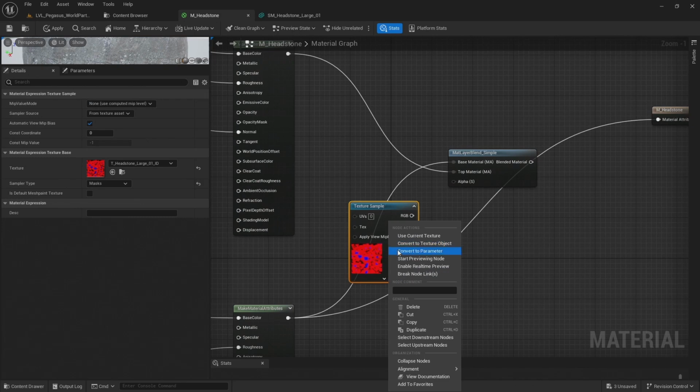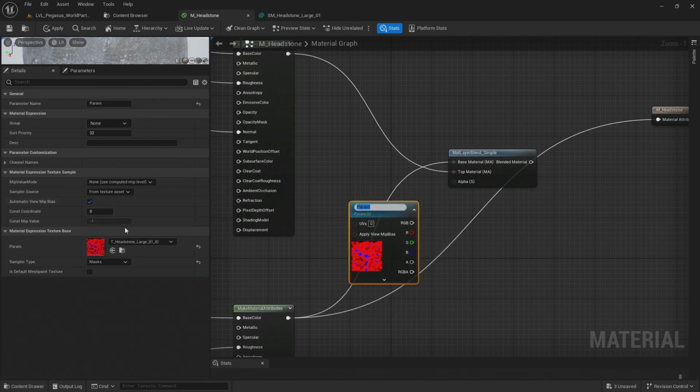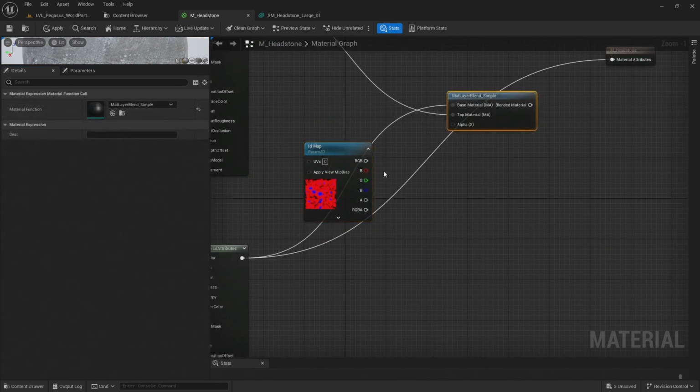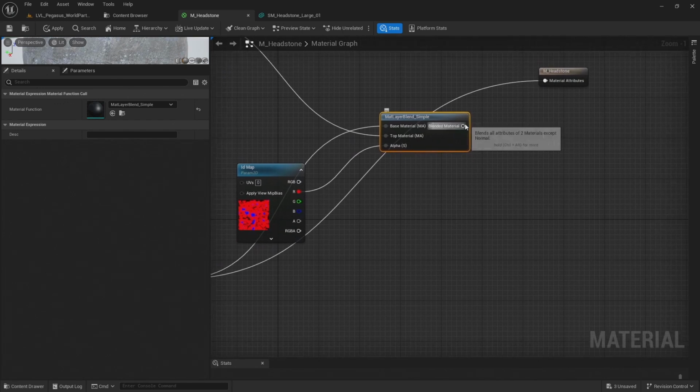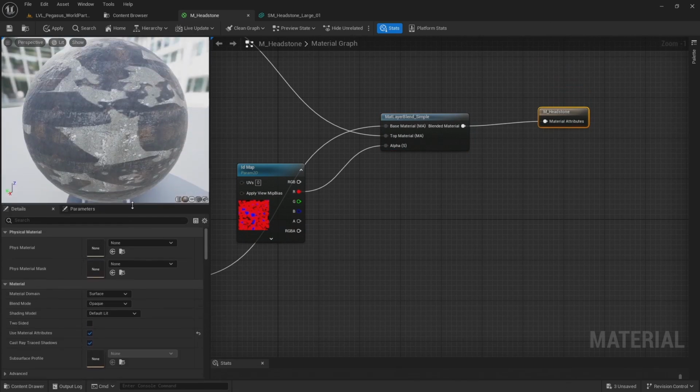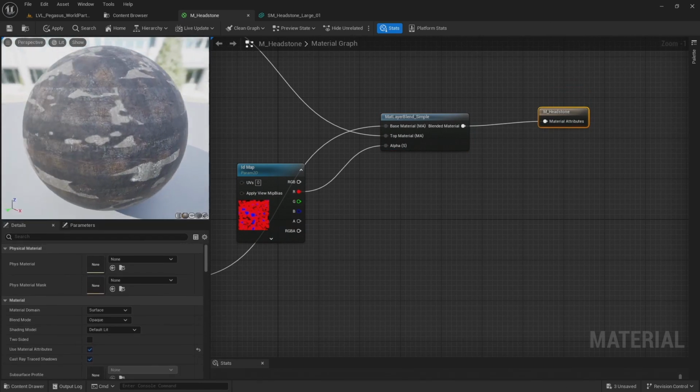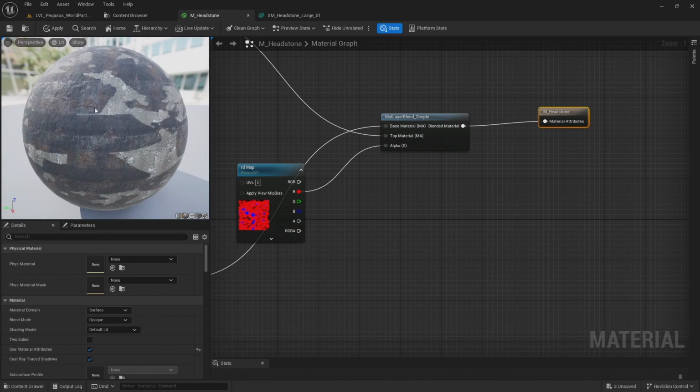I'm going to right click on this and convert it to a parameter, and call this parameter ID map. And put this into a 0 maps, as this is going to be a common map. And then connect the red channel to the alpha. And then I can connect that to the material attributes. And we can see now in the viewport I'm blending between the stone and the metal materials.